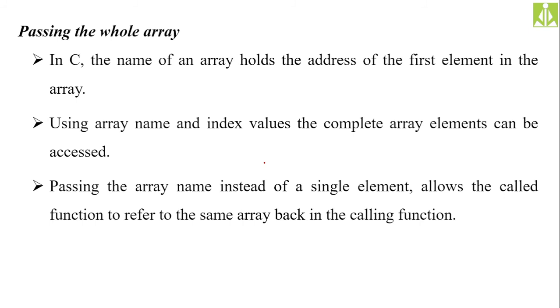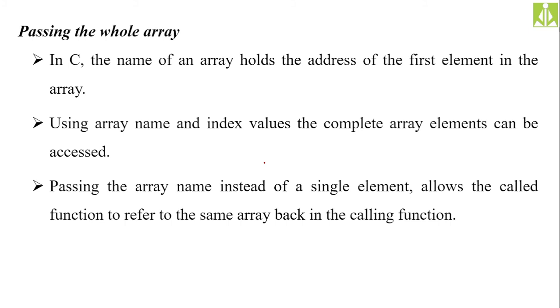When we discussed the concept of arrays, I mentioned one point: if you give just the array name without any index, it will give the address of the first memory location. Whatever first memory location we have in an array, its address will be saved inside the array name itself. So in C, the name of an array holds the address of the first element in the array.